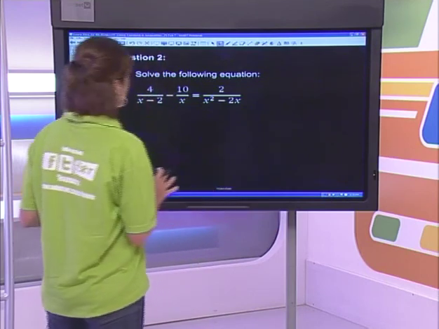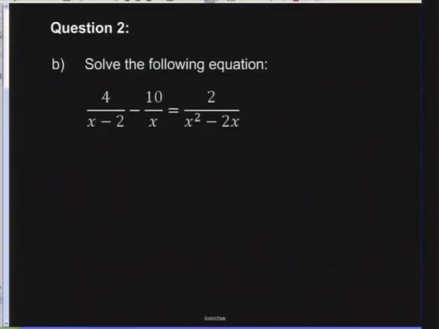Okay. All right, guys, so let's see what we've got over here. I've got an x minus 2 in my first denominator. I've got just an x in the second denominator. And then I've got a bit more of a complicated looking one. I've got x squared minus 2x in the third denominator.